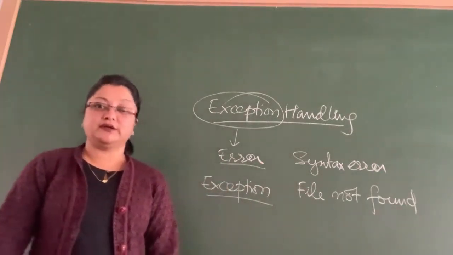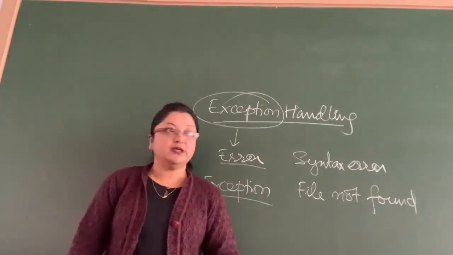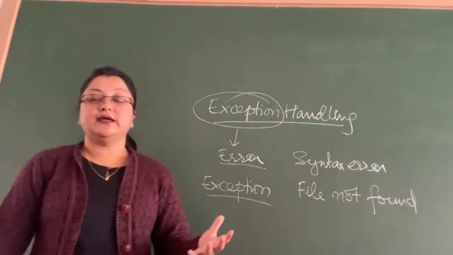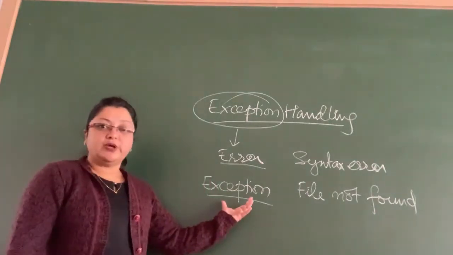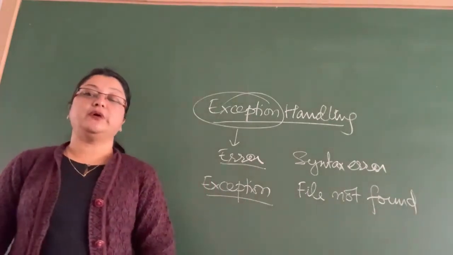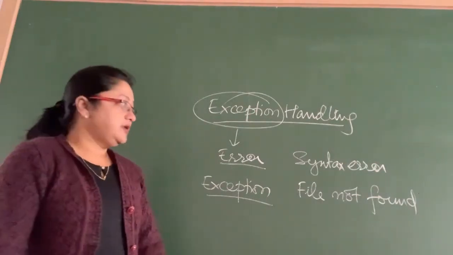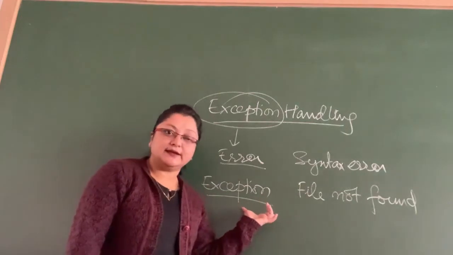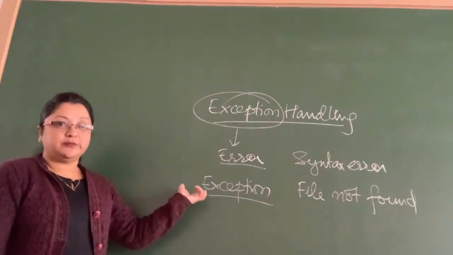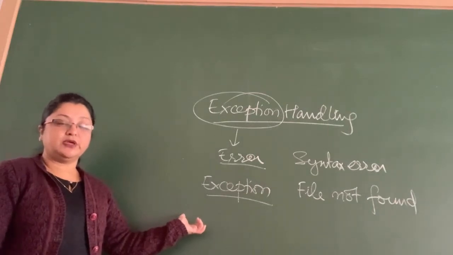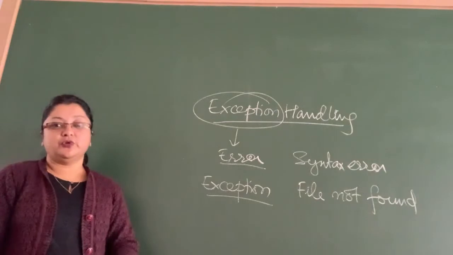So you have the concept of error and you have the concept of exception. All errors are not exceptions. Some errors are exceptions. So in short, you can say that an exception is something where your program behaves in a way it is not supposed to behave. Okay, and when you run the program again, if you don't change anything, then that exception will occur once again.